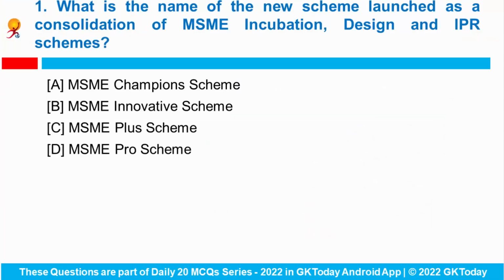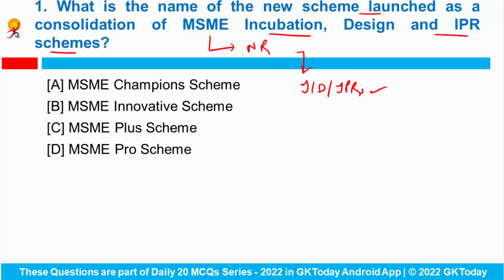Starting with the very first question. What is the name of the new scheme launched as a consolidation of MSME Incubation, Design and IPR schemes? So Union Minister for MSME, Mr. Narayan Rane has launched the MSME Innovation Scheme, Incubation, Design and IPR as the combination of existing sub-schemes around incubation, design and intellectual property rights for MSMEs.